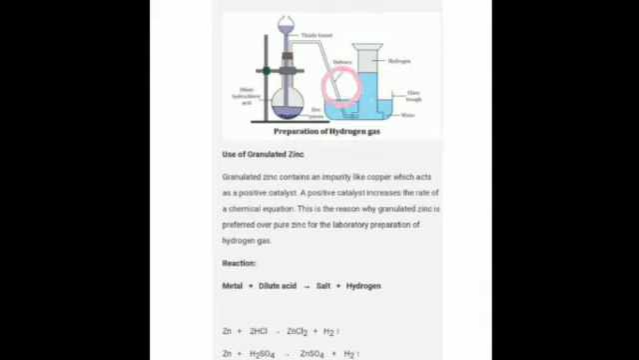Is that clear? Then invert a gas jar completely filled with water over the beehive shelf. This is the gas jar which is inverted on this beehive shelf, and hydrogen gas is collected. The hydrogen gas displaces water and gets collected in the gas jar. This method of collecting hydrogen gas in the gas jar over the beehive shelf is called the downward displacement of water. Is that clear? So, why it is collected by this method we will discuss in the next session.